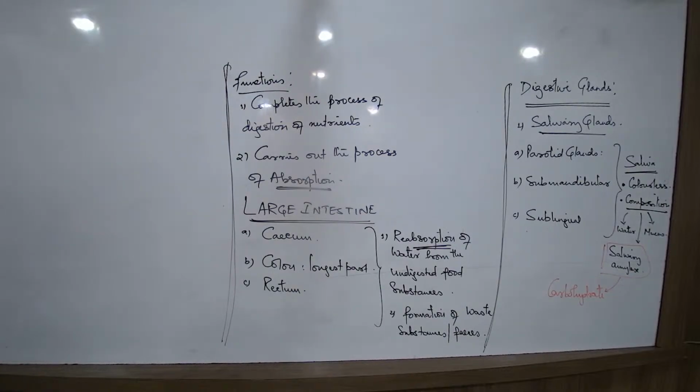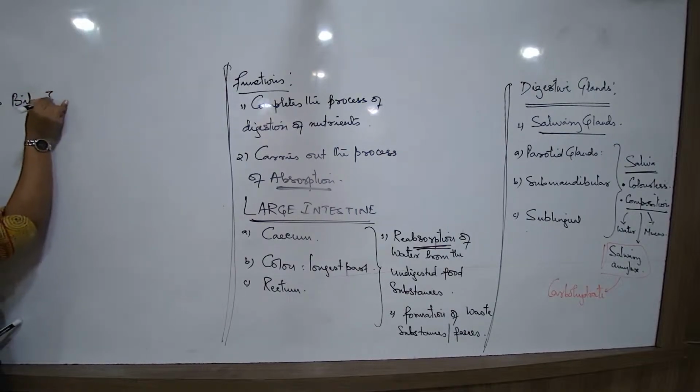The liver that we are talking about actually has not only a digestive role, it has so many other functions apart from digestive functions. Right now we are only talking about the digestive role. The location of the liver is opposite to the stomach on the right side of the abdominal cavity. What does it produce? The liver secretes the gastric juice. I'm sorry, the bile juice. The liver secretes the bile juice.